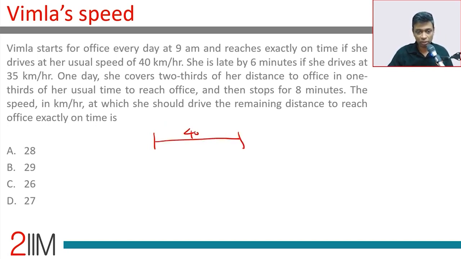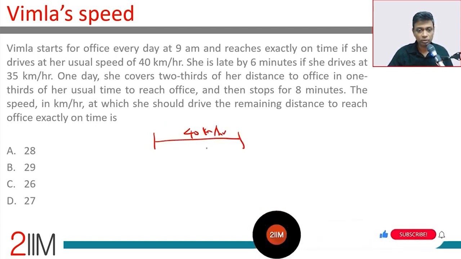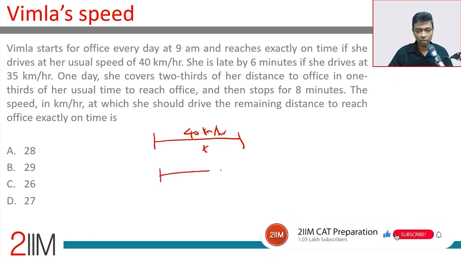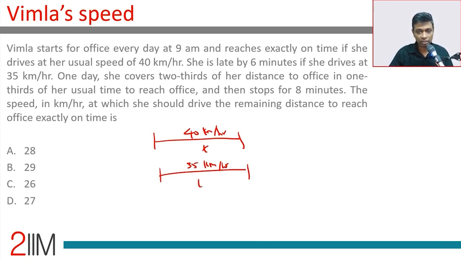Traveling at 40 kilometers per hour, she takes time t. Traveling at 35 kilometers per hour, she takes time t plus 6 minutes. The distance into time is speed. Speed is same. 40 into t is 35 into t plus 6.